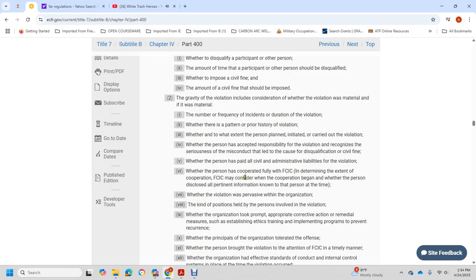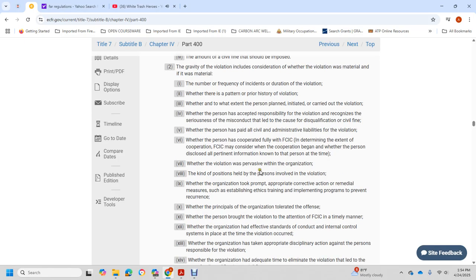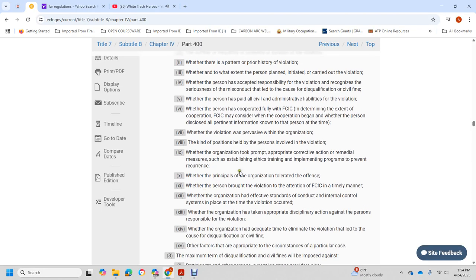Federal Crop Insurance Corporation may consider whether the person disclosed all pertinent information known to the person at the time; whether the violation was pervasive; the kind of position held by the person involved with the violation; whether the organization took up the problem with appropriate corrective action or remedial measures, such as establishing ethics training and implementing programs to prevent recurrence; and whether the principal of the organization tolerated the offense or was timely in defending the person charged with a violation of the Federal Crop Insurance Corporation.